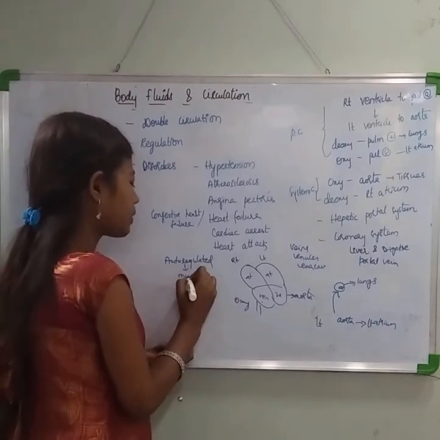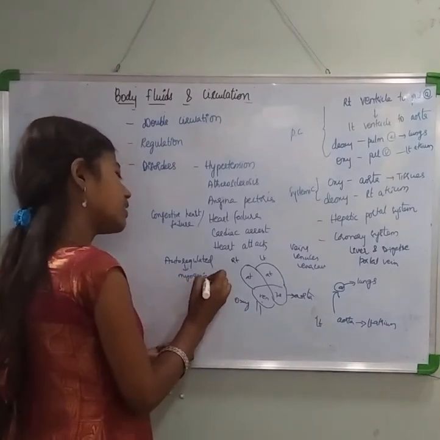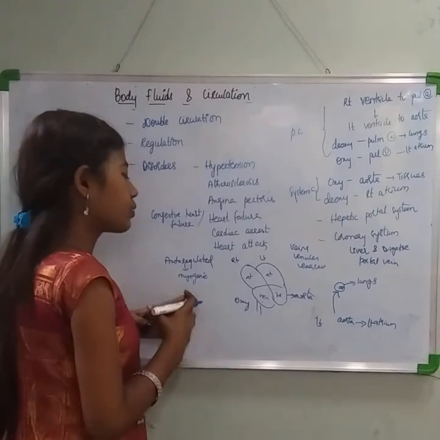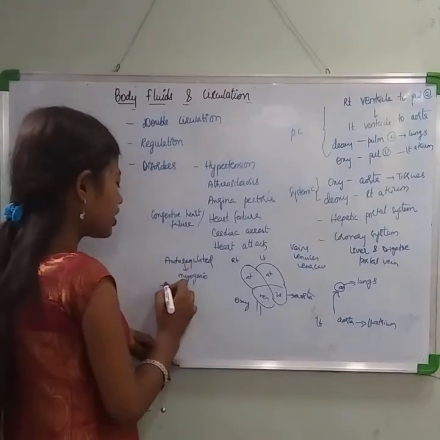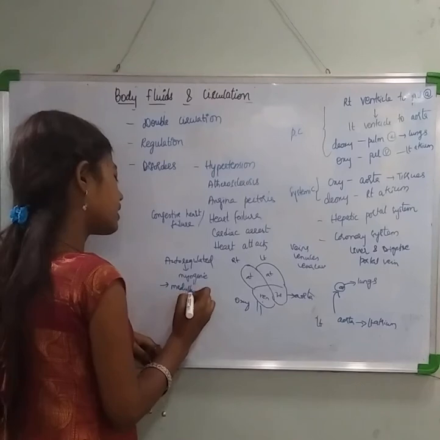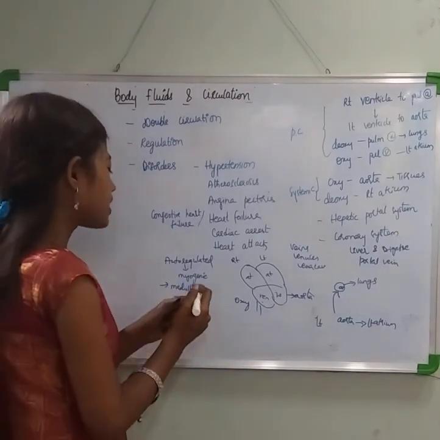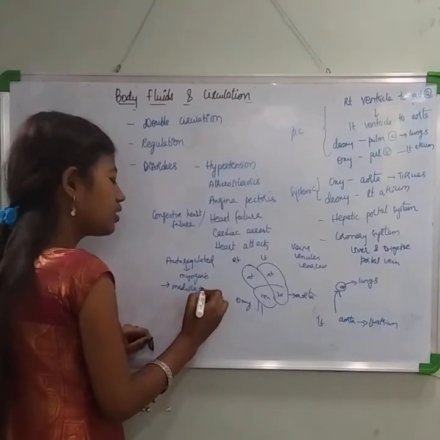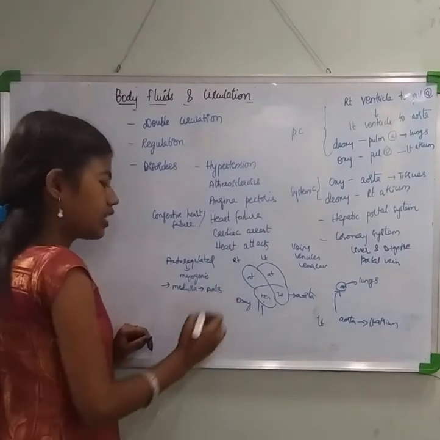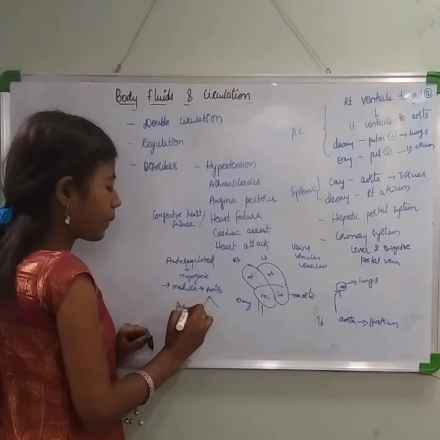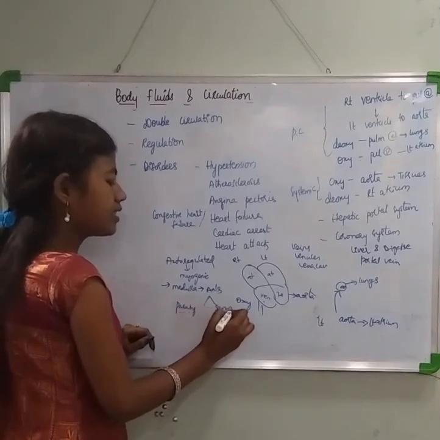Hence the heart is called myogenic. It will regulate itself on its own. But there is a special neural center present in the medulla. So regulation occurs by the regulation center in the medulla through the autonomous nervous system. Now the autonomous nervous system has the parasympathetic plus the sympathetic.